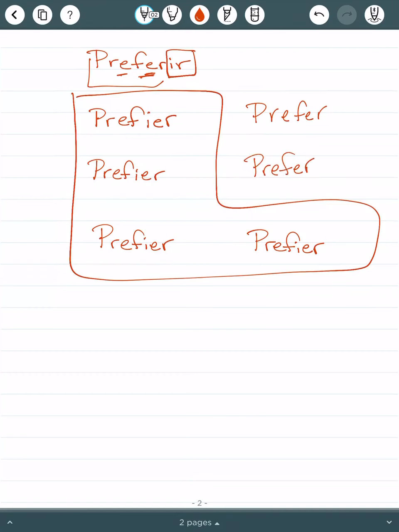Same thing for vosotros. And then it's an IR verb, so you want your IR endings. O, es, e, imos, is, en. So that is your stem change verbs. So that's the way that all stem change verbs work.